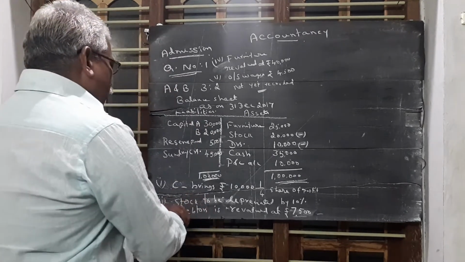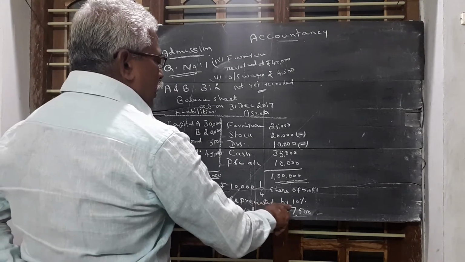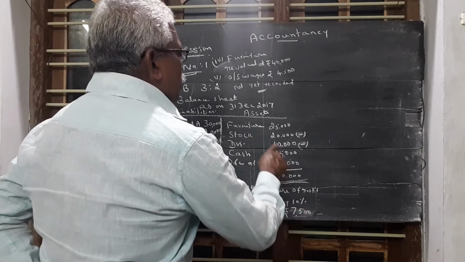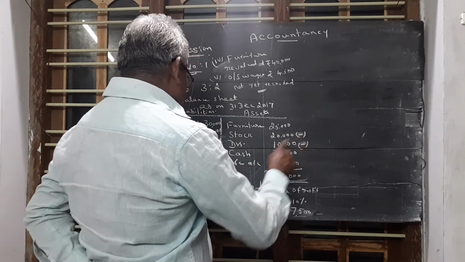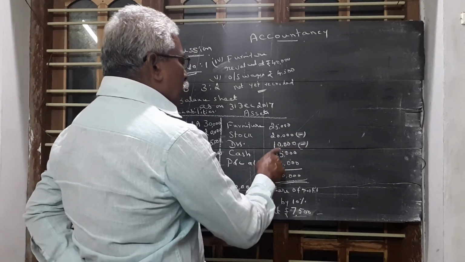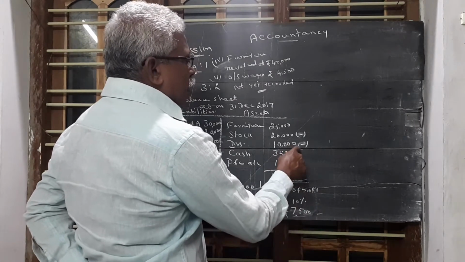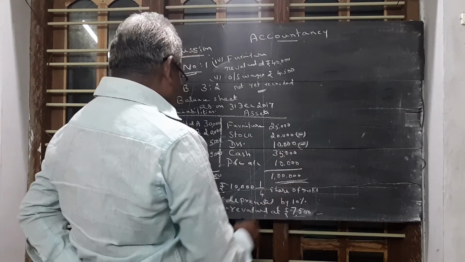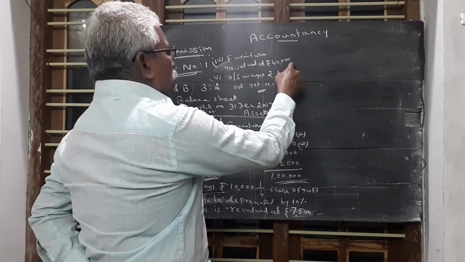So, first point, stock value is depreciated by 10%. 10% of 20,000 is 2,000 rupees loss. Debtors value 10,000, now valued at 7,500, so 2,500 rupees loss. Then point number 3, furniture is revalued at rupees 40,000.